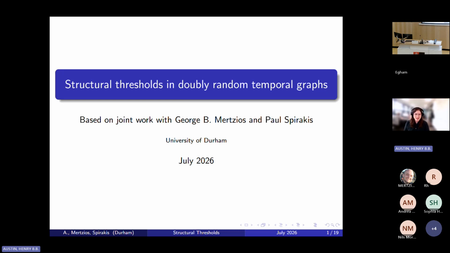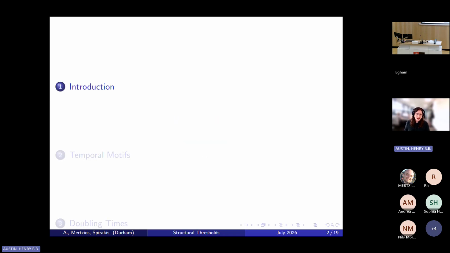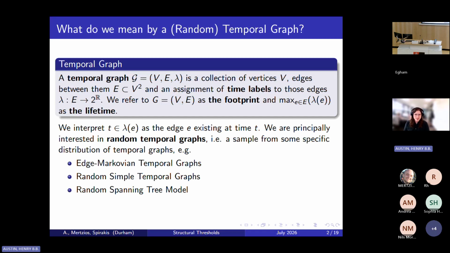The work I'm going to be talking about today is structural thresholds in doubly random temporal graphs, and this is based on joint work with George and Paul. So at this point in the day, I probably don't need to introduce what a temporal graph is, but for completeness, we consider a temporal graph to be a footprint graph with a set of edge labels which determine when those edges actually exist.